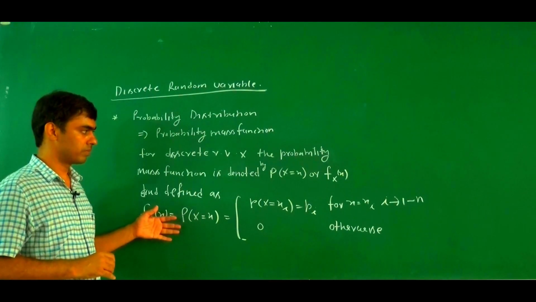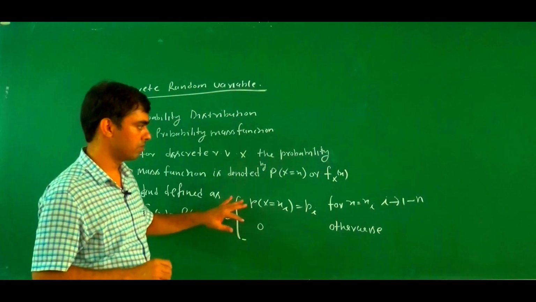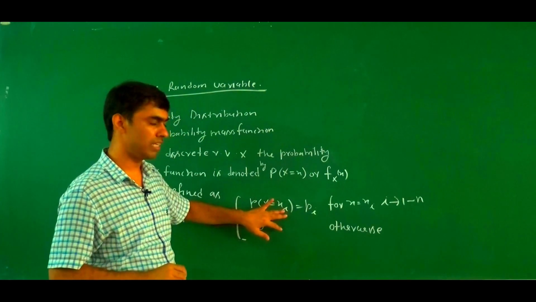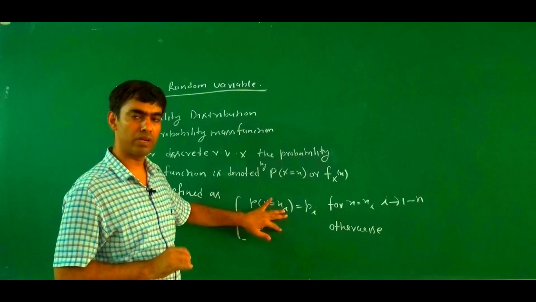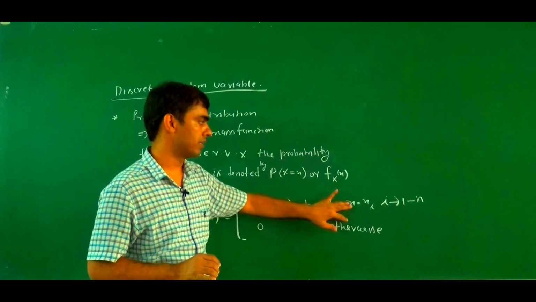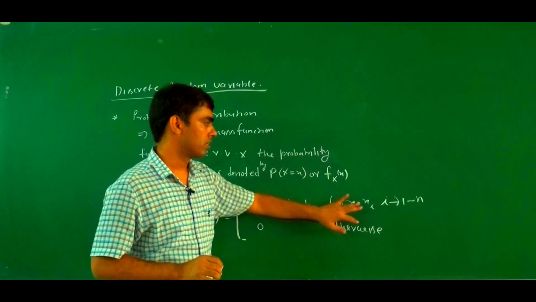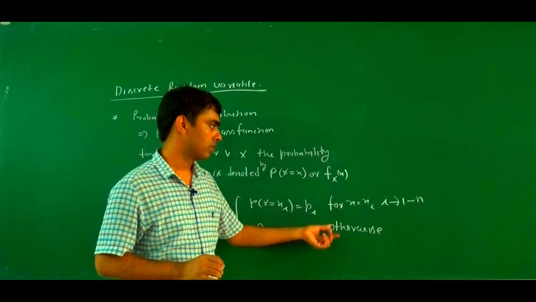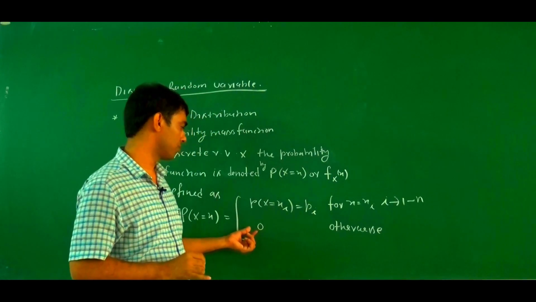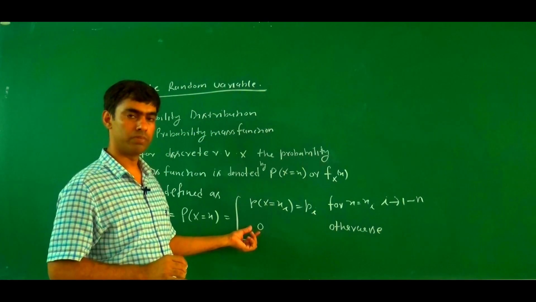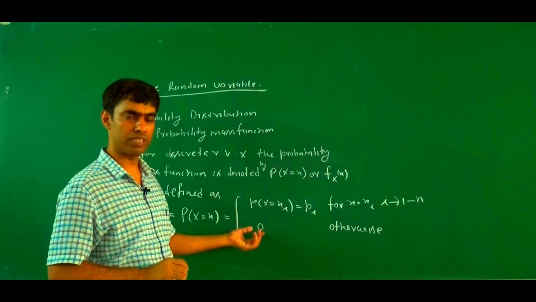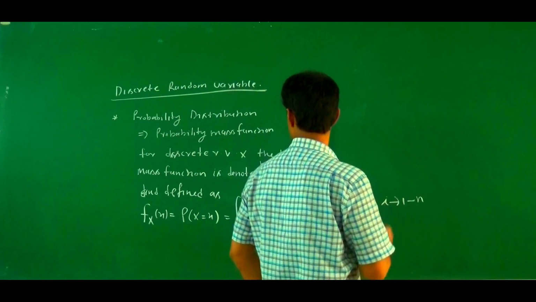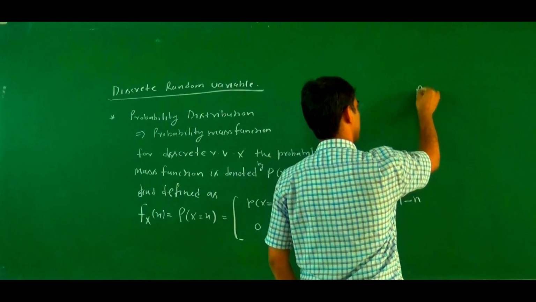If we closely observe, probability is defined for all possible values of the random variable. For finite values, the probability is p_i. For other cases, the probability is 0. In the case of an impossible event, the probability becomes 0.